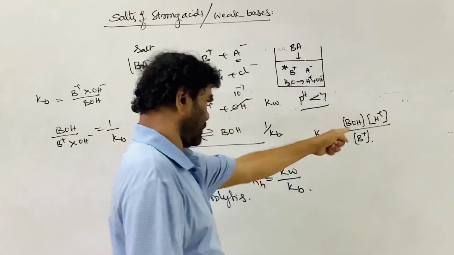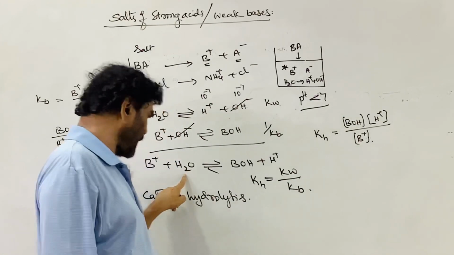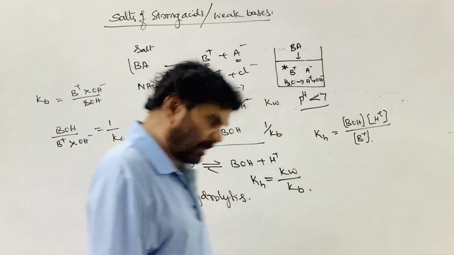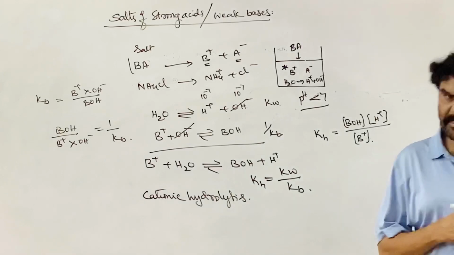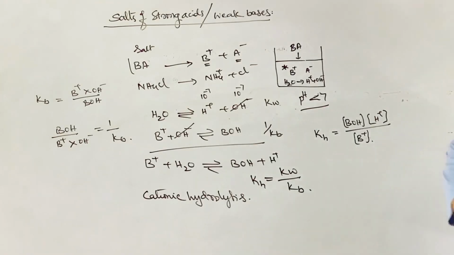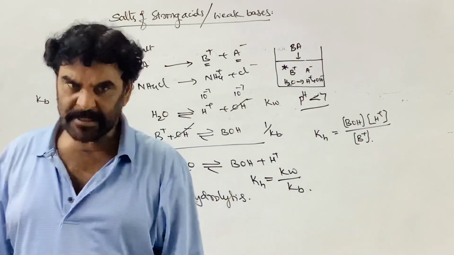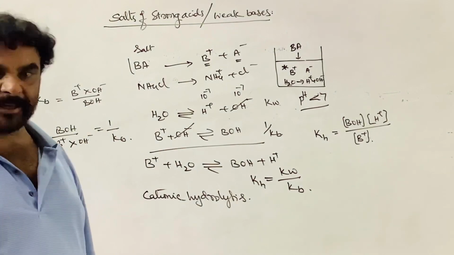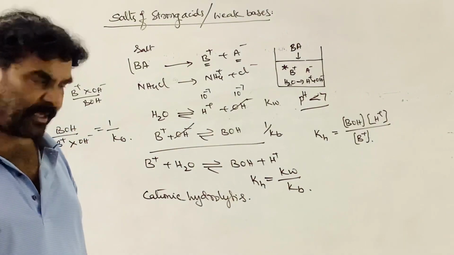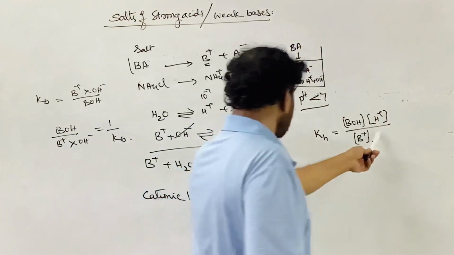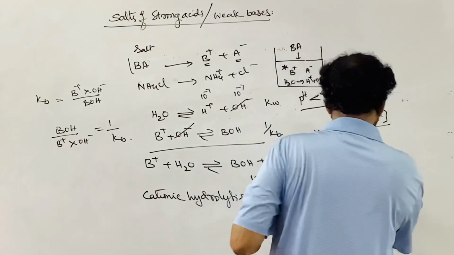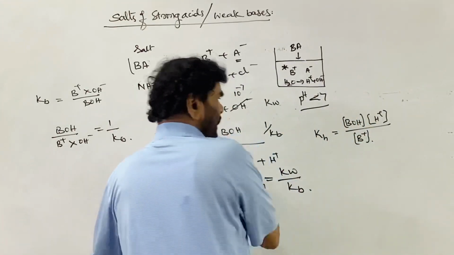So why are we not taking the water? Water is the solvent. Its initial concentration and equilibrium concentration are the same. For pure liquids, concentrations or activity are taken as unity, that is 1. So this is the equilibrium existing.